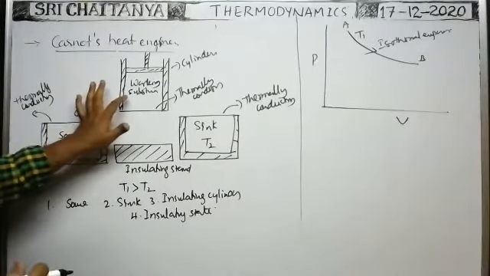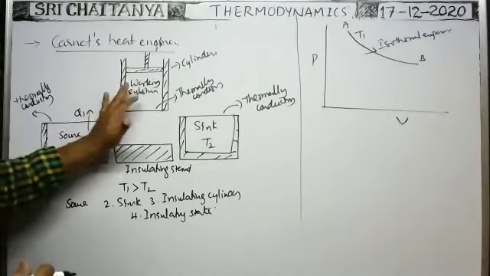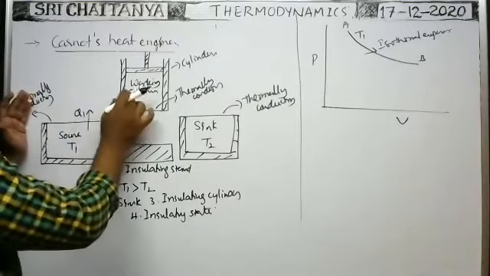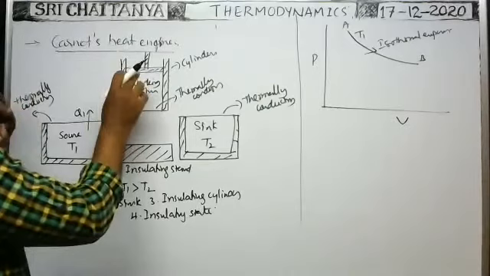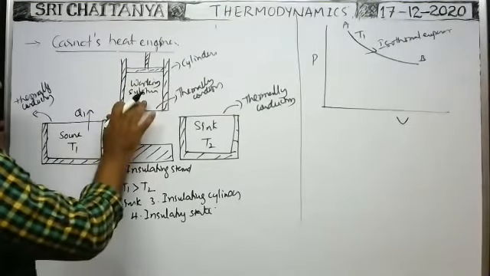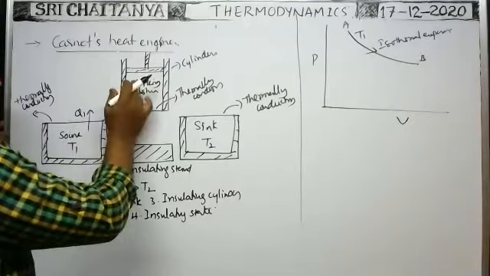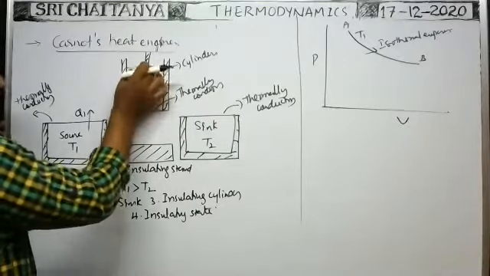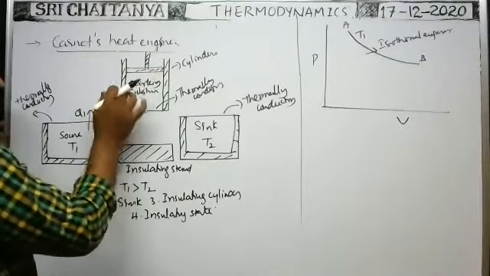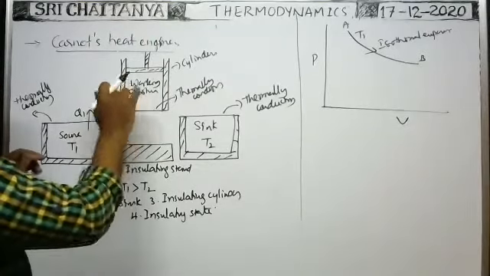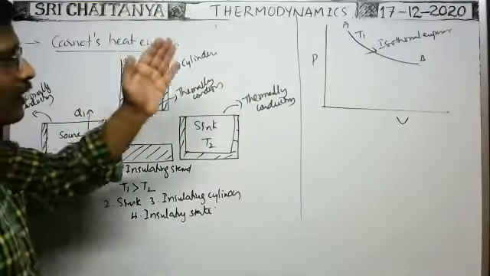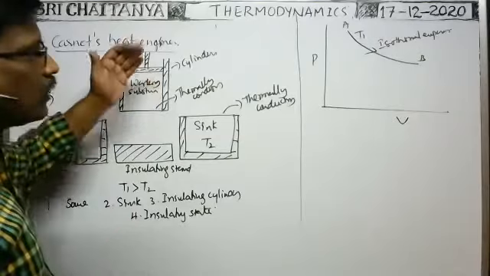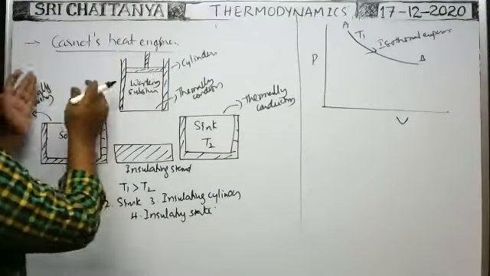That's why isothermal expansion takes place in the working substance when it is kept over the source. The temperature of the working substance reaches a constant T1. After that, as heat energy is exchanged, the gas expands and pressure increases. Due to that, the piston is pushed outwards by the gas, so work is done. But the temperature is equal to T1 only; the temperature of the working substance never becomes greater than this. That's why, at constant temperature only, some work is done by the working substance on the surroundings. So isothermal expansion takes place in the first case when it is kept over the source.